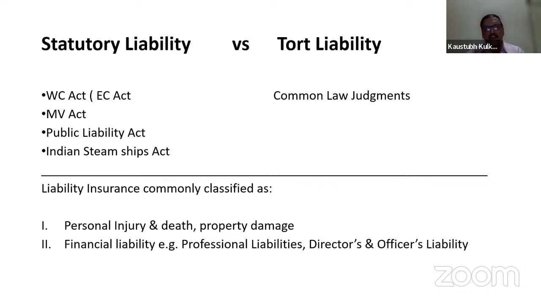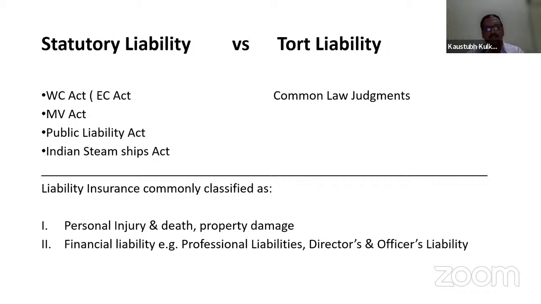Apart from doctors, there are architects, directors or officers, who do certain duties, and while performing the duties, if the negligence is proved in the court of law, then the financial liability will be imposed and they are liable to pay the compensation.